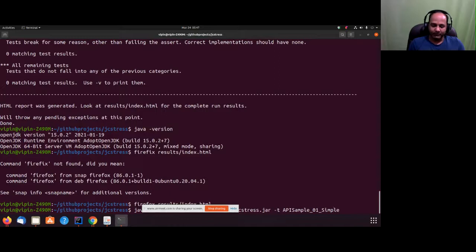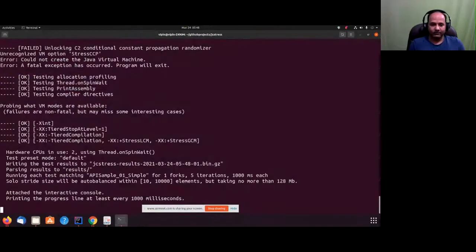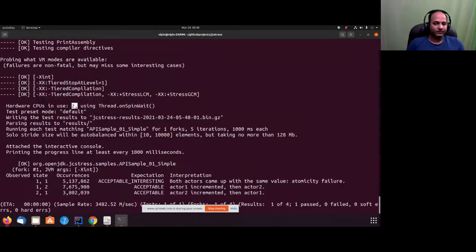I'll try to use only 2 CPUs. You see hardware CPUs is 2.